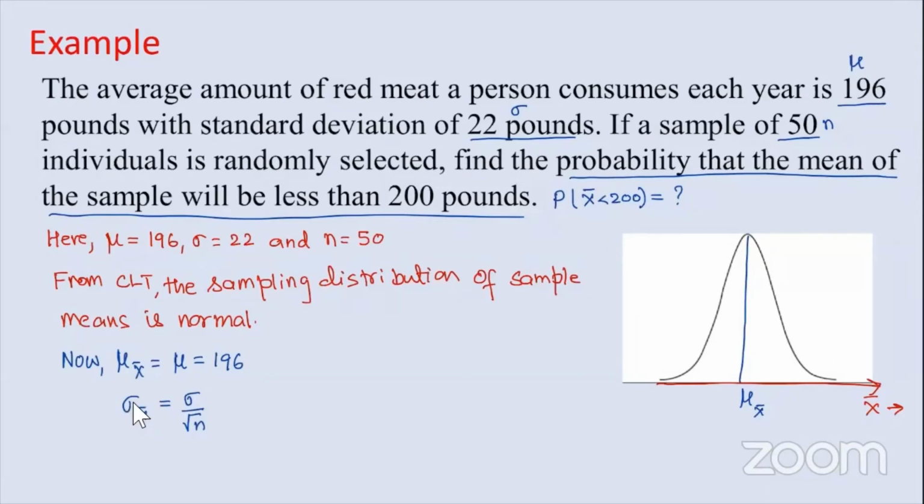The population standard deviation is 22, divided by the square root of 50.